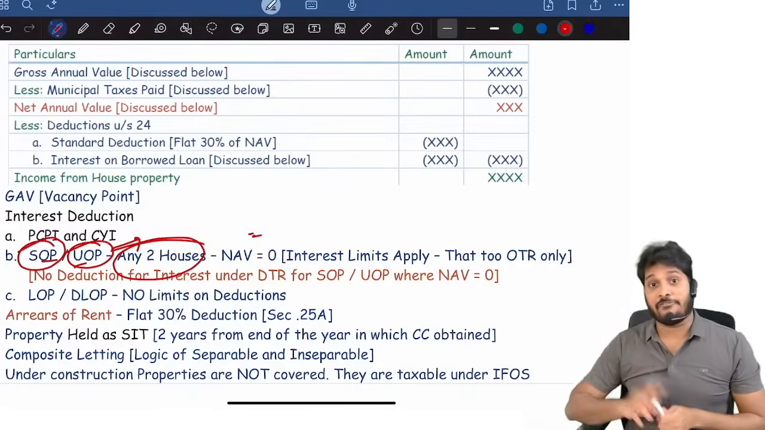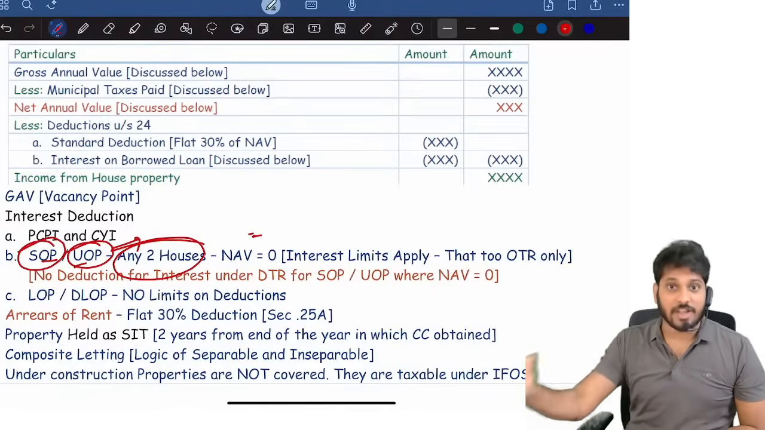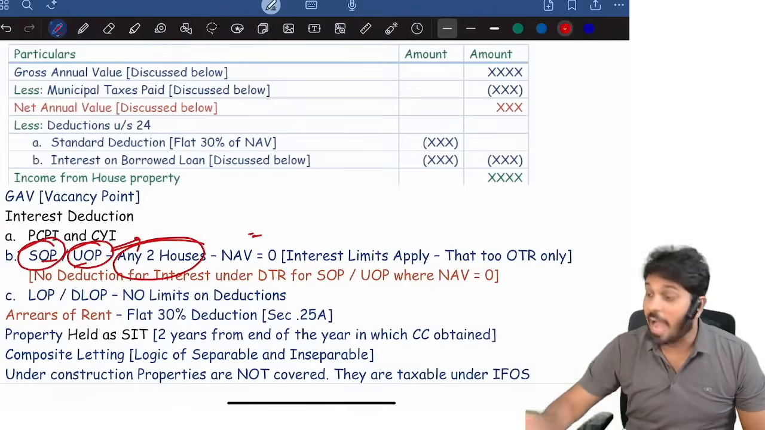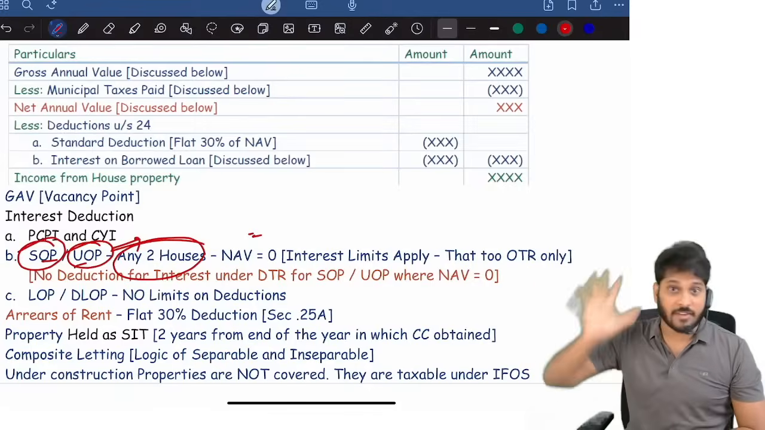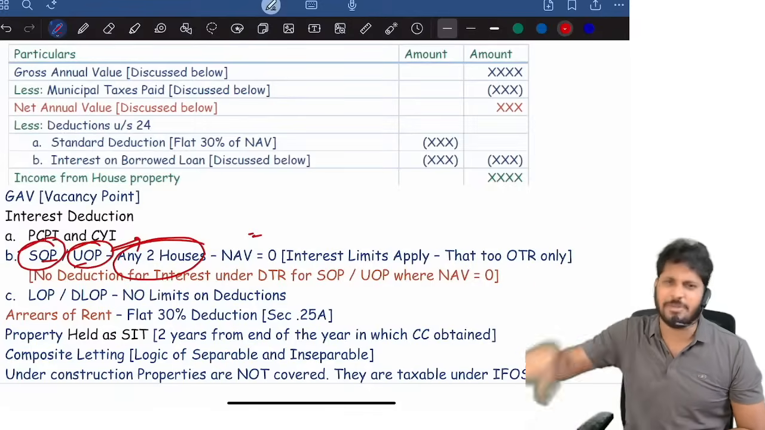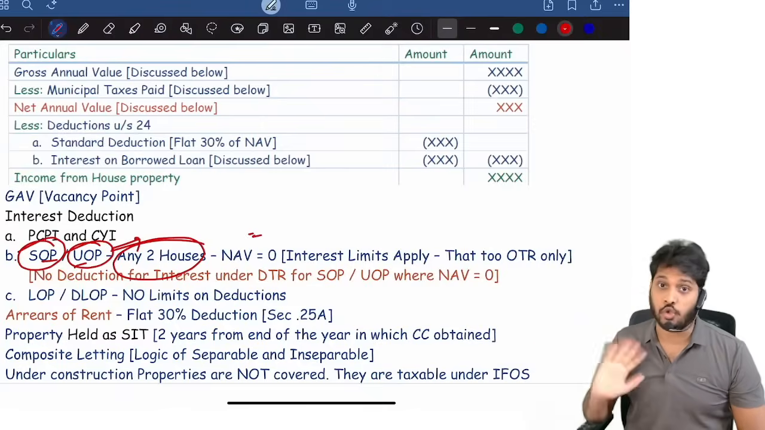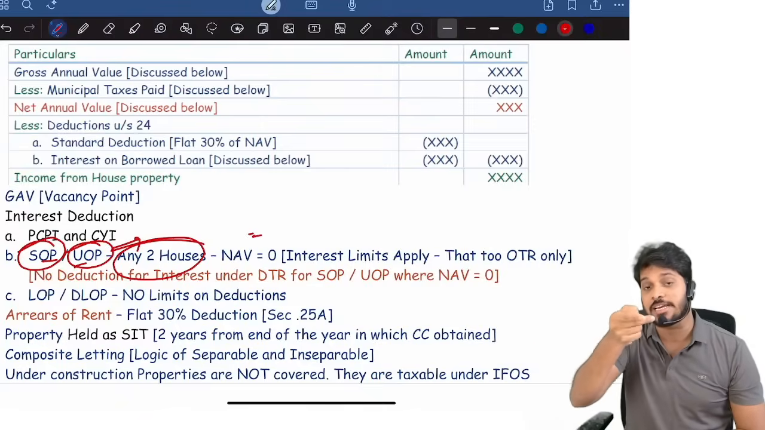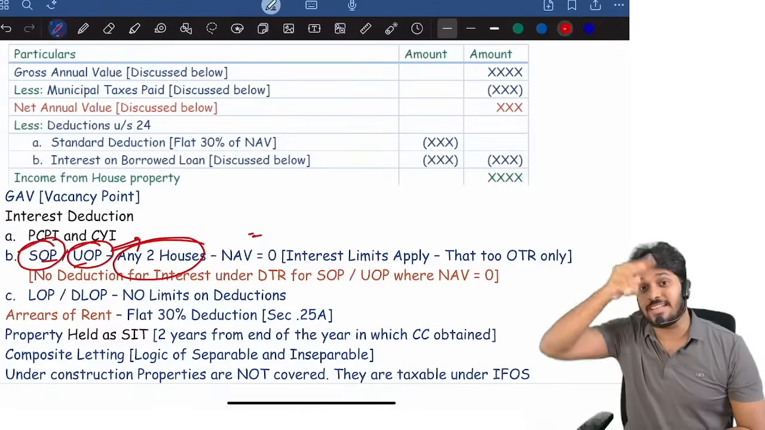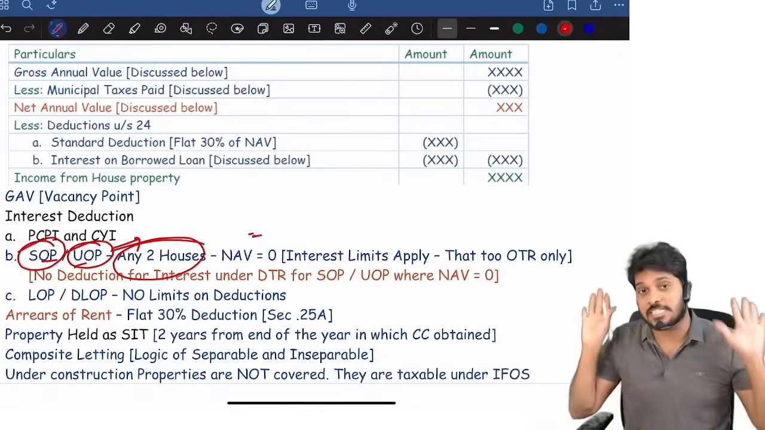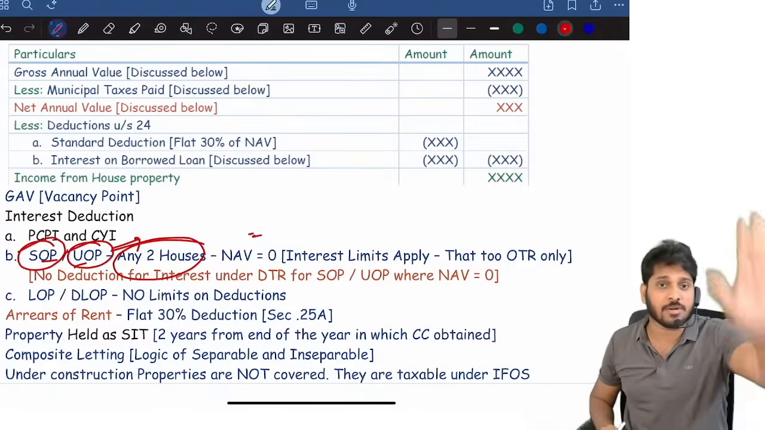Suppose I have 5 houses like this. All the 5 houses I am not renting at all, I am not getting any benefit. All the 5 houses either I am staying or they are empty. Like that only is there. Can I claim NAV is equal to 0 for all the 5? No. Any 2 houses only you can claim NAV is equal to 0. Remaining 3, we will assume that it is let out property. We will call it as deemed let out property.